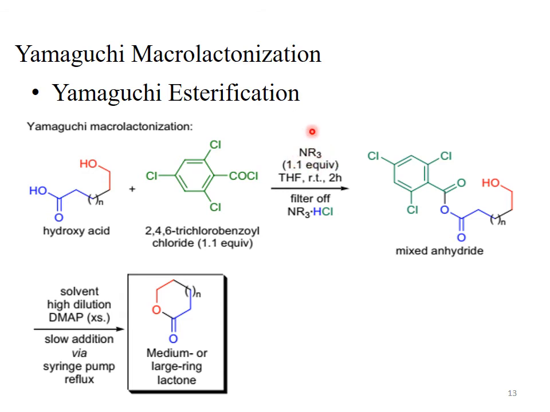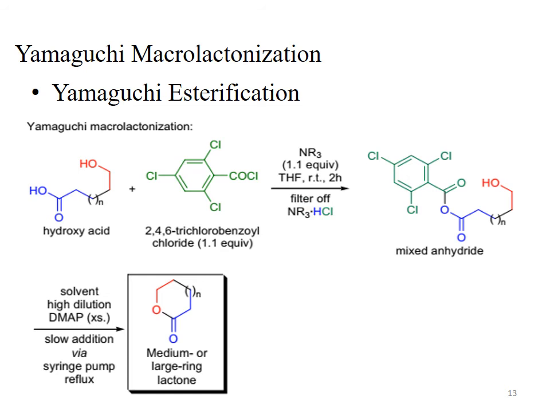The product obtained is the mixed anhydride. The base will activate the carboxylic acid by abstracting the acidic proton and gives us the carboxylate ion. This carboxylate ion acts as a nucleophile, and the negative charge on oxygen attacks the carbonyl carbon of the 2,4,6-trichlorobenzoyl chloride, and chlorine leaves as chloride. Chloride is a good leaving group. As a result, we obtain this type of anhydride. The oxygen is singly bonded between the two carbonyl carbons. It's a mixed anhydride.